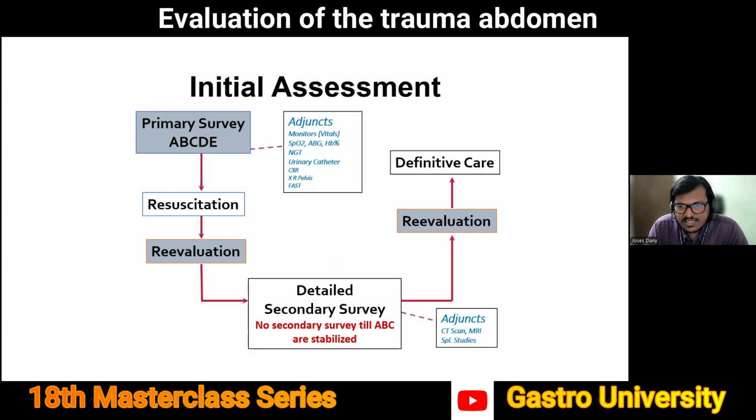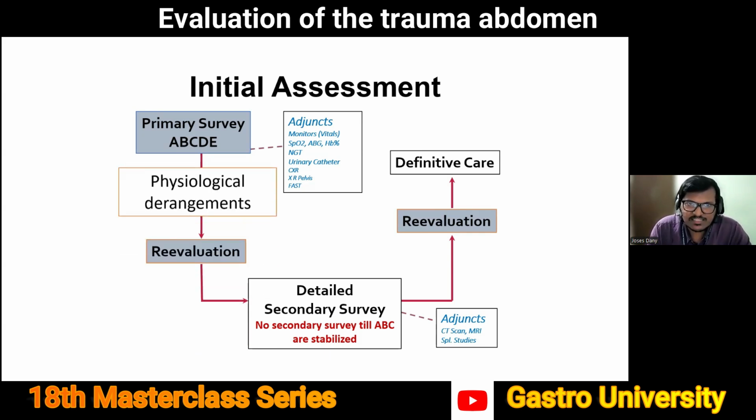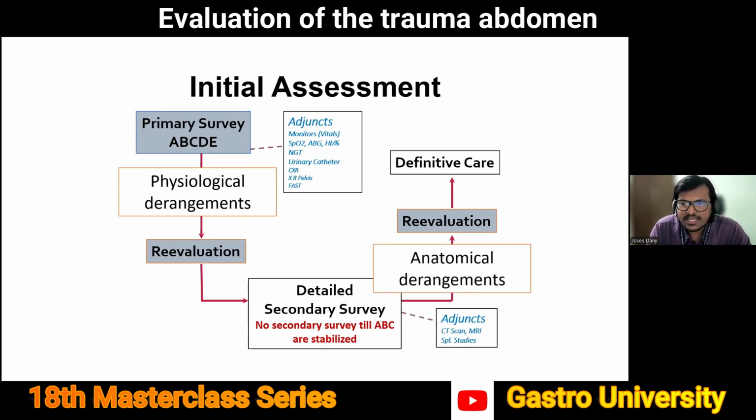Once the secondary survey is done, there are certain adjuncts of secondary survey like a CT scan, MRI, or some other special studies, perhaps something like a retrograde ureterogram. You would do all of that, re-evaluate the patient, summate what the injuries are which need care, and then decide on a definitive care plan. So again, I go back to what we are doing essentially in the primary survey: correcting the physiological derangement. And once the physiology is corrected and the secondary survey is done, then we would make a plan as to how to approach and repair the anatomical derangements.